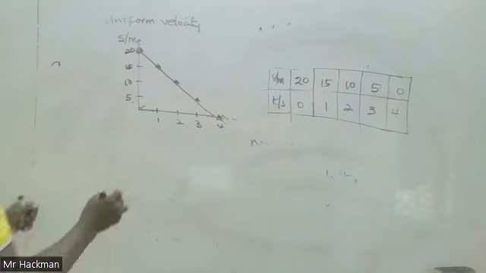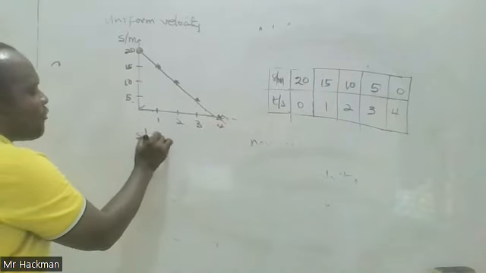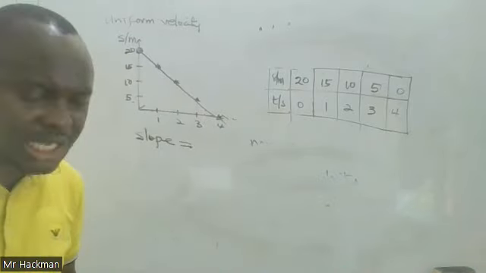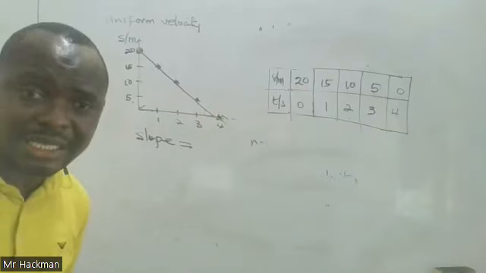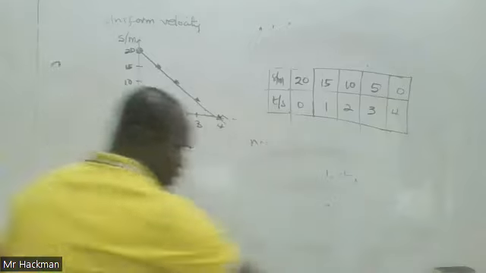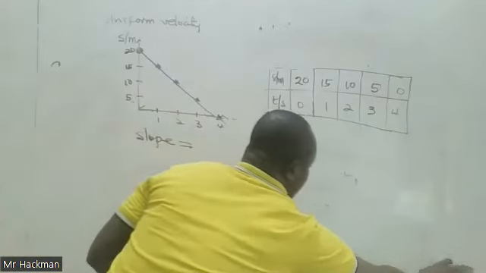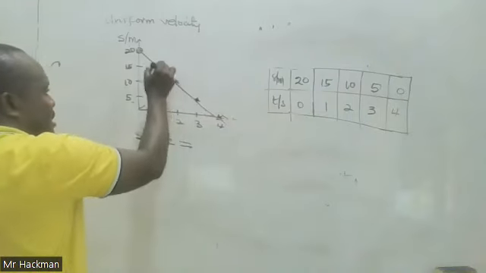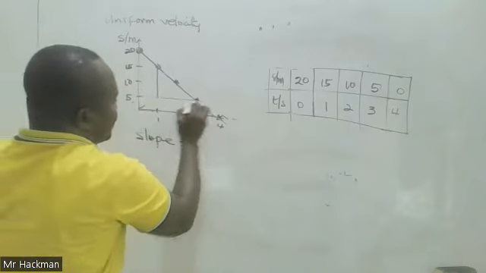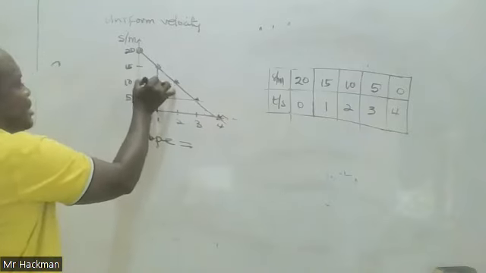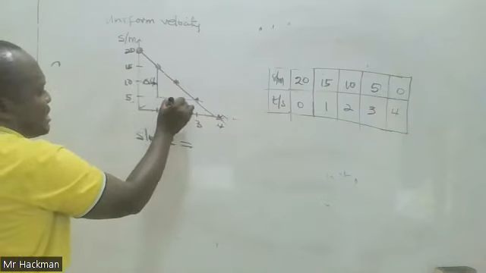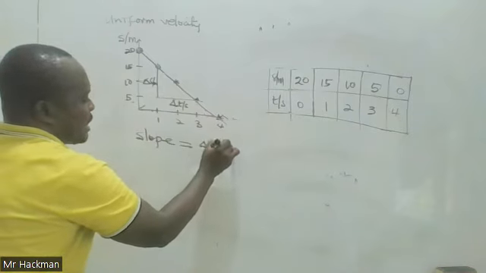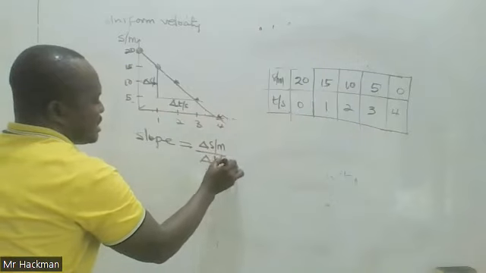You have a straight line. And the slope of a displacement time graph is always equal to the velocity. But look at this velocity. So the formula: we have to pick any 2 points, the change in the vertical against the change in the horizontal. That's a change delta S, this is delta T. So we have delta S in meters over delta T in seconds.